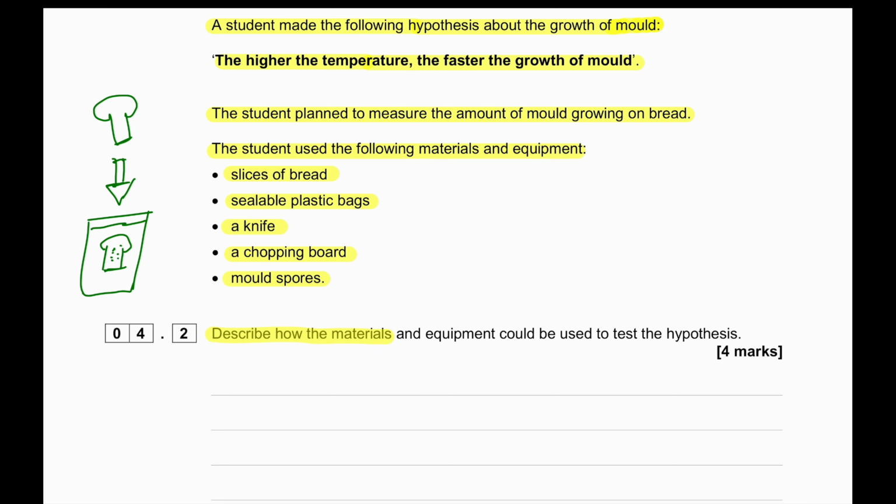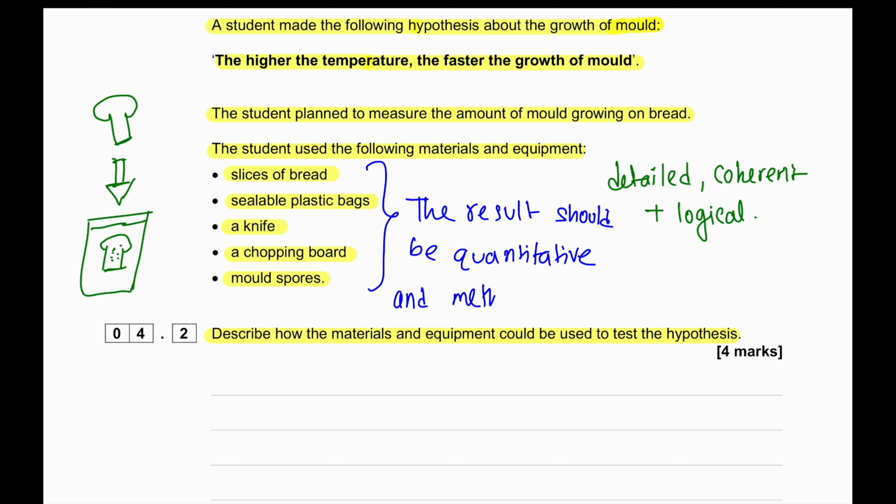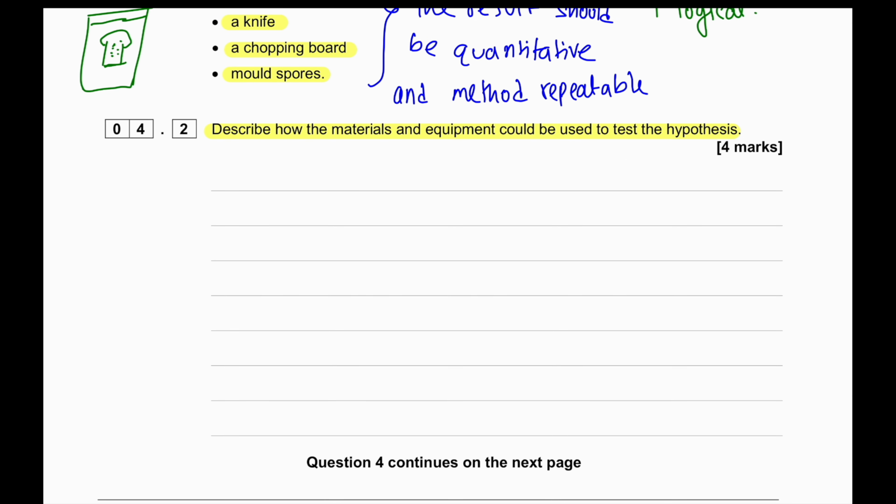Describe how the materials and the equipment could be used to test the hypothesis. We must have a level 2 answer for this one, so it has to be detailed, coherent, and logical. And the result should be quantitative, and the method should be repeatable. So in terms of giving details, the answer can be written as follows.